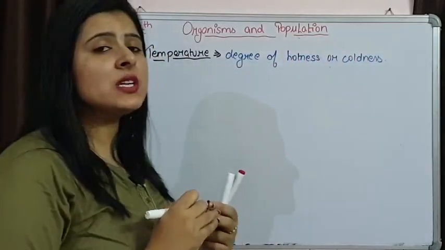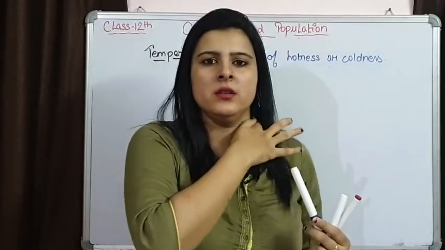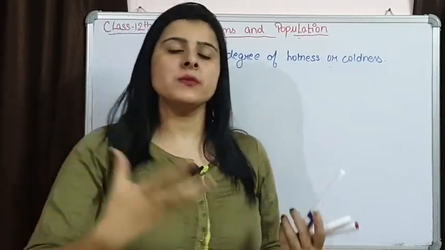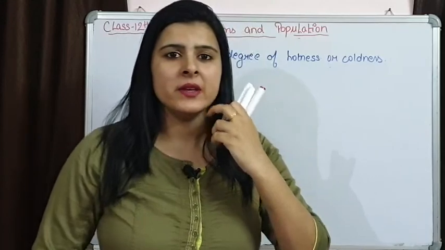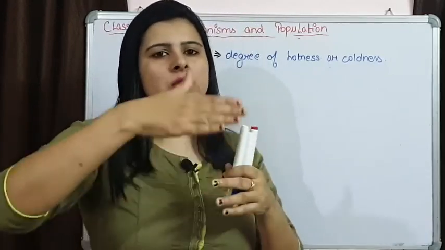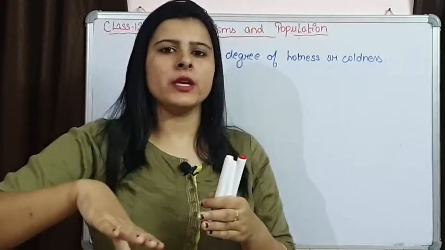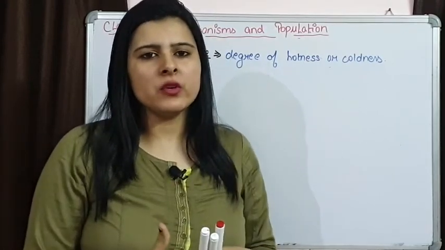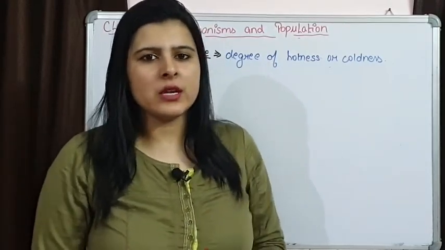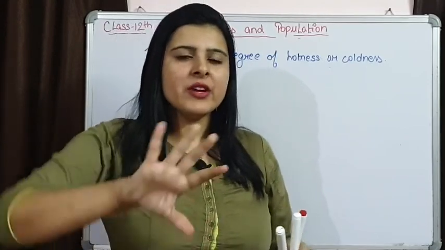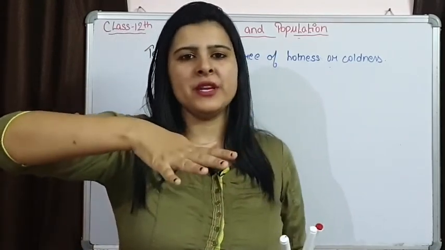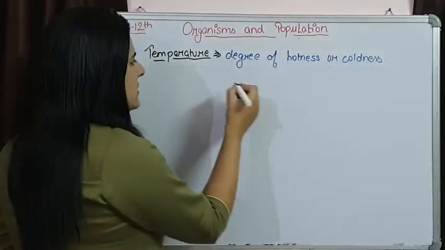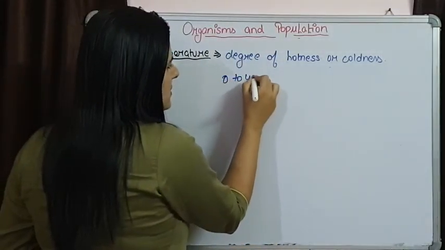Now temperature is highly important for living organisms. Living organisms survive in the environment and they are well adapted to the temperature of that particular environment. The majority of living organisms on earth's surface survive at almost normal, average temperature conditions, say 0 to 40 degrees Celsius.